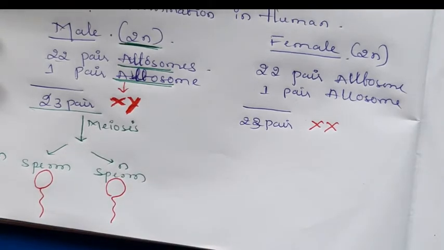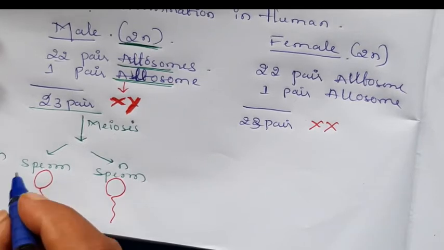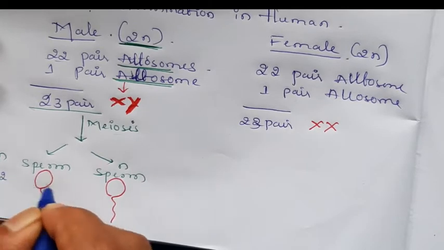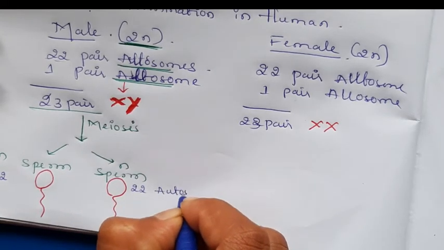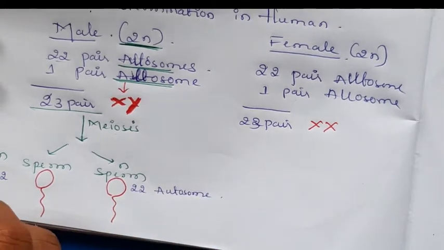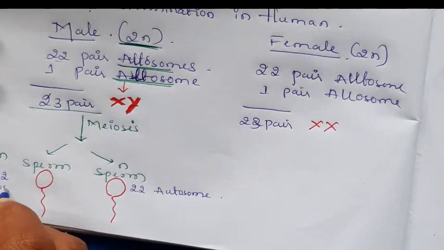Okay. Each sperm has 22 autosomes, not a pair, a single set of 22 autosomes plus 1 allosome.